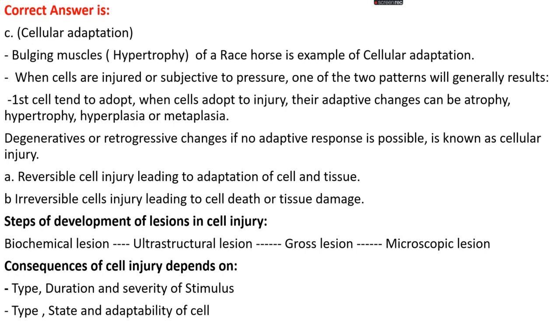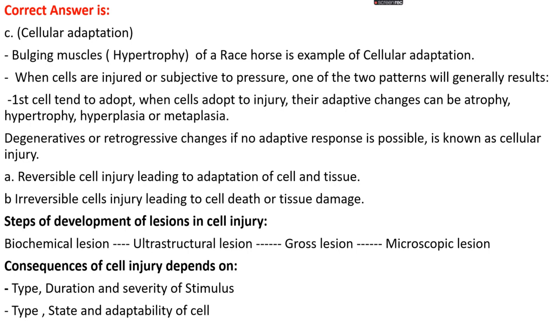If a cell is injured or subjected to pressure, one of two patterns will generally result. First, cells tend to adapt to the pressure. When cells adapt to that injury or pressure, adaptive changes take place. These adaptive changes can be atrophy of the cells, or hypertrophy, hyperplasia or metaplasia. And if the adaptation does not take place, or adaptation fails, then degenerative or retrogressive changes take place, that is known as cellular injury. And cellular injury can be a reversible type, which can lead to adaptation of the cells and tissue, or an irreversible type, which leads to cell death or tissue damage.